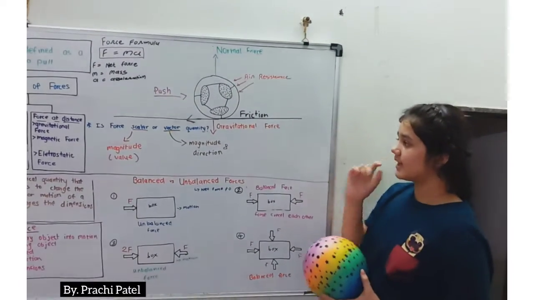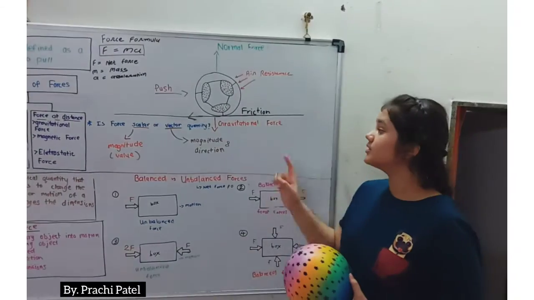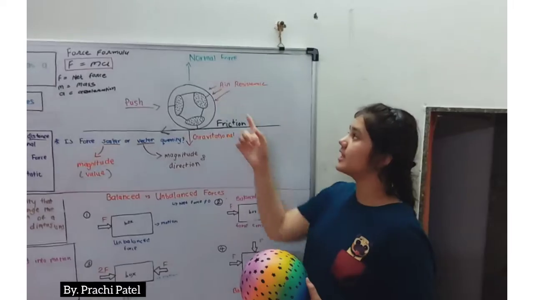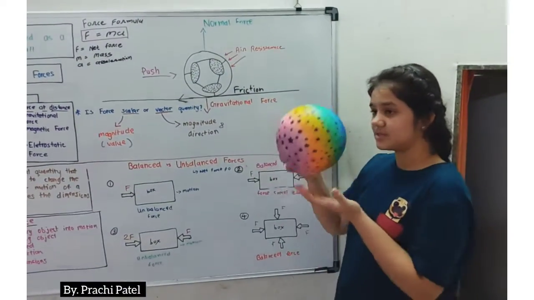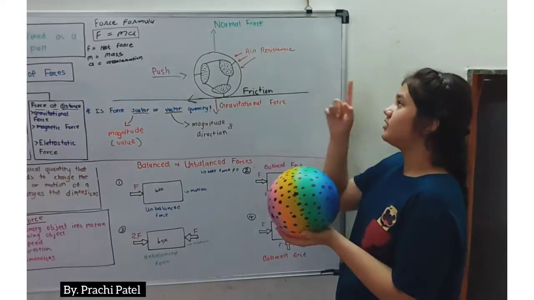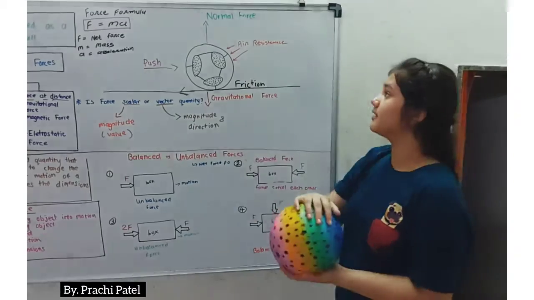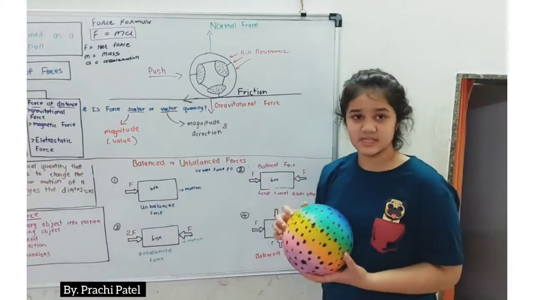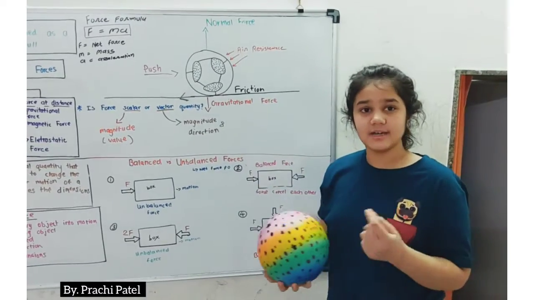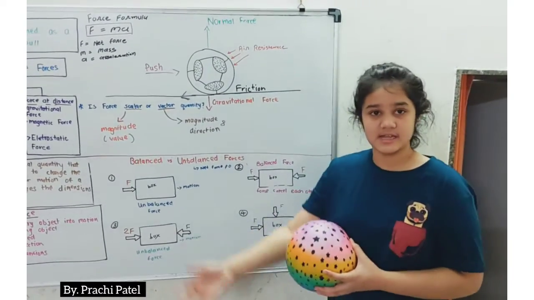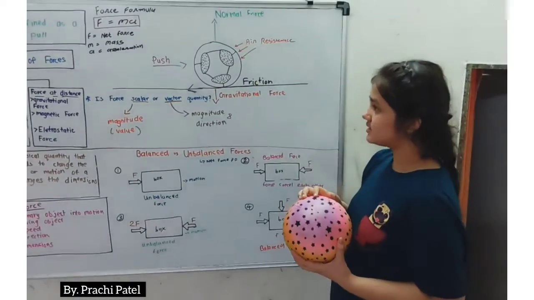But I would like to tell you that we have two main forces that apply in everything: one is the gravitational force and one is the normal force. Gravitational force we have already learned, which pulls it towards the ground, and the normal force is the one on top of it. Then we have air resistance: when we kick a ball fast, you can see that the air is left behind. It pushes the air, so it causes an air resistance force.